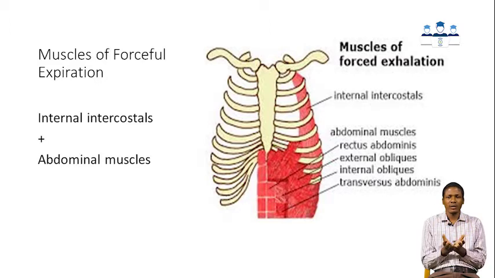So in summary, expiration is a passive process. The tidal expiration occurs due to elastic recoil of the lungs and chest wall. It doesn't require muscle contraction. However, forceful expiration requires contraction of internal intercostal muscles and the abdominal muscles.